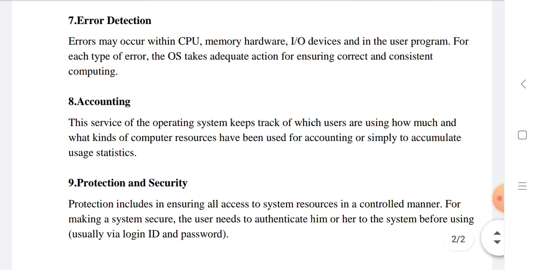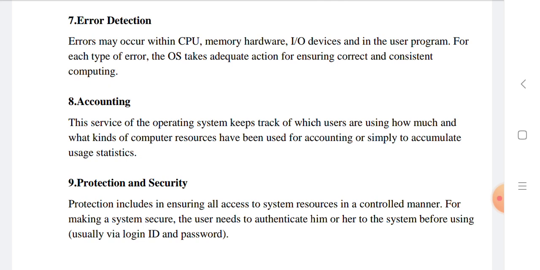Next one is error detection. Errors may occur within the CPU, memory hardware, and I/O devices, and in the user program. For each type of error, the OS takes adequate action for ensuring correct and consistent computing. Next one is accounting. This service of the operating system keeps track of which users are using how much and what kind of computer resources, for accounting or simply to accumulate usage statistics.